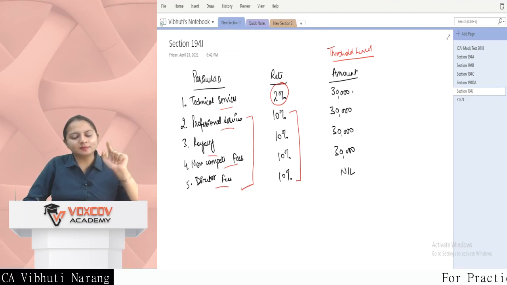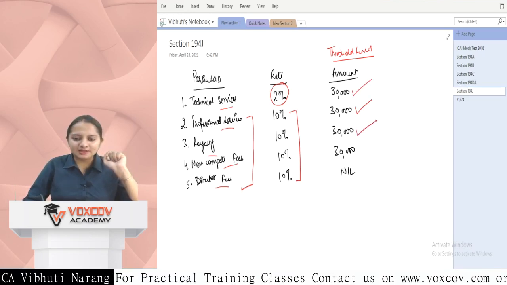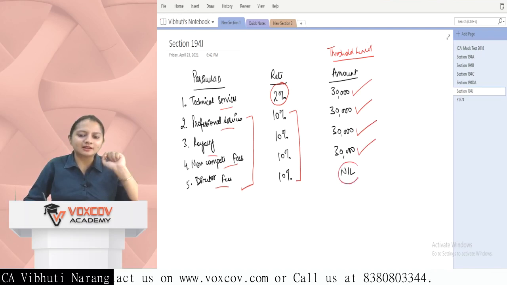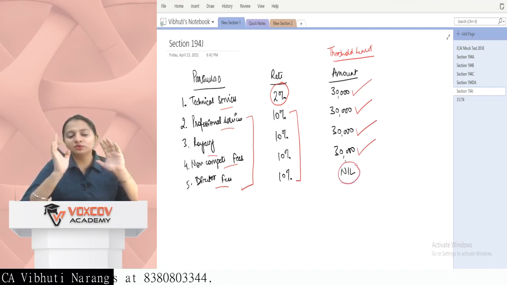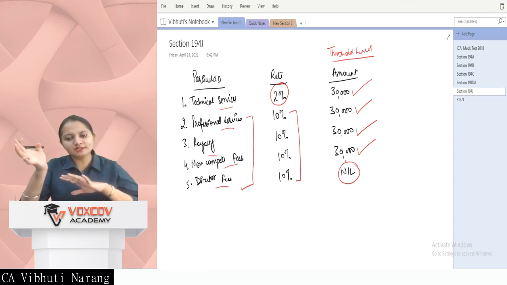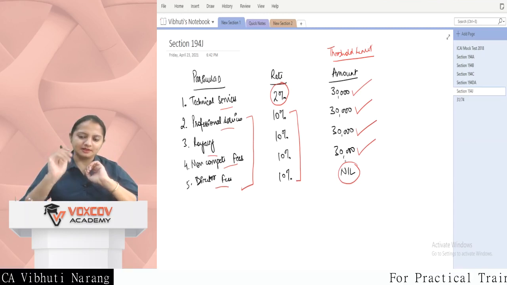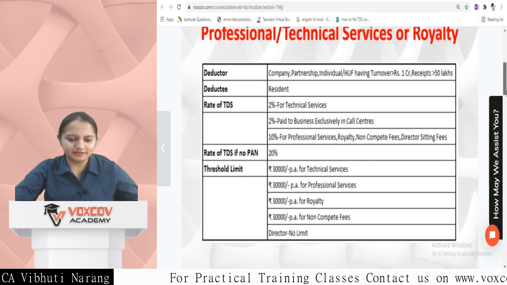For technical service, the amount should exceed 30,000. For professional service, the amount should exceed 30,000. Royalty 30,000, non-compete fees 30,000, but for director fees there is no threshold limit. Even if a fee of 500 rupees is paid to the director, then also TDS is liable to be deducted. So this is what is covered under this.